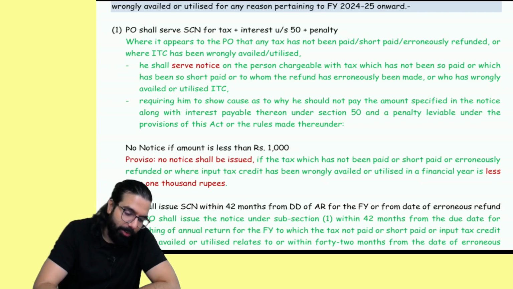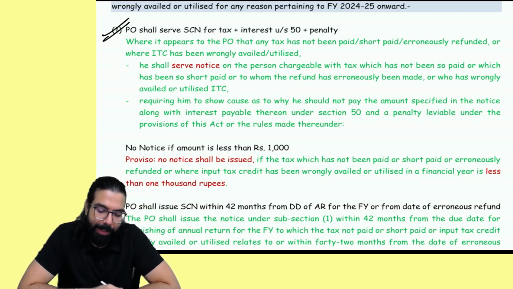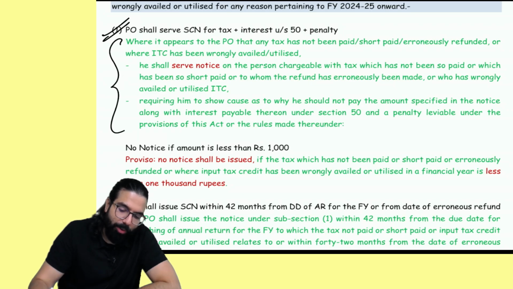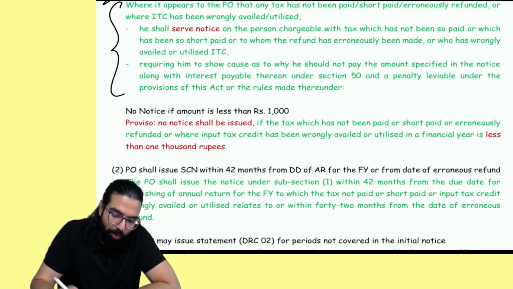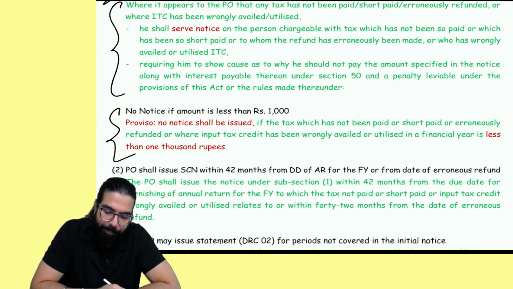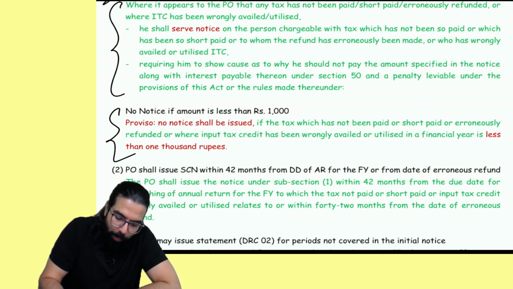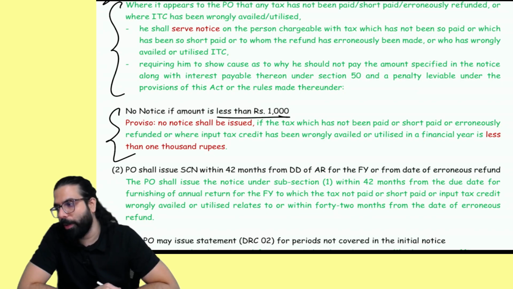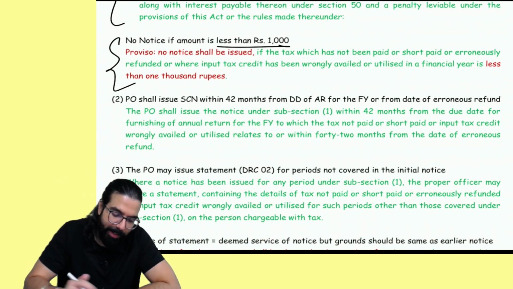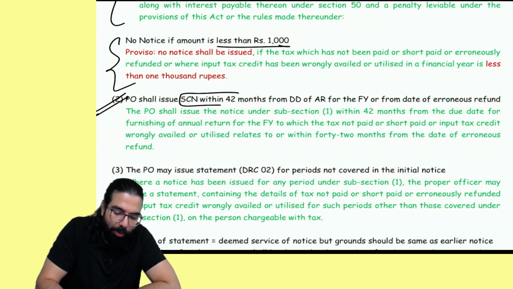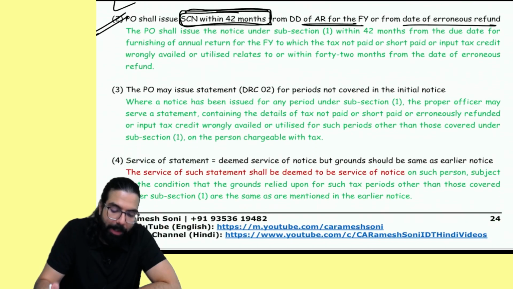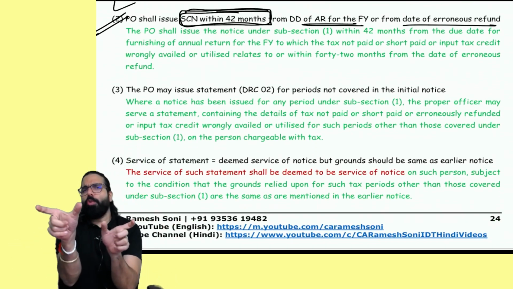Okay, done, sir. Show cause notice. First of all, they are telling that the proper officer will give you a show cause notice. There is no show cause notice if the amount is less than 1000 rupees. Sir, what is the time limit to issue show cause notice? From the due date of annual return or date of erroneous refund, it is 42 months. 42 months, very important.